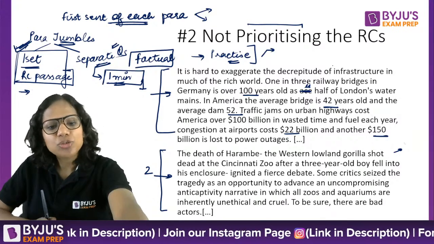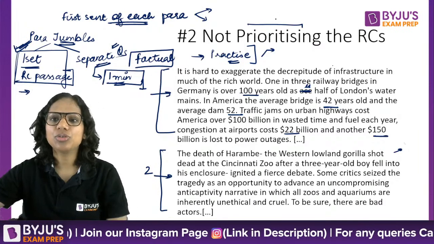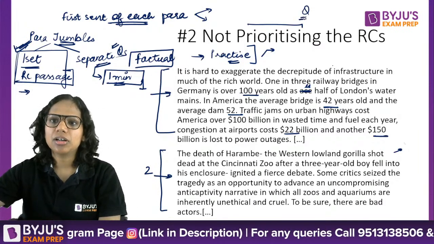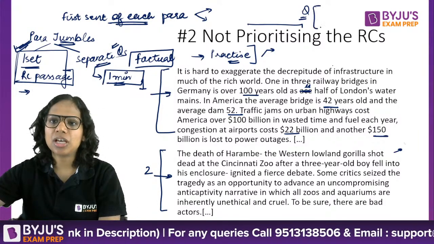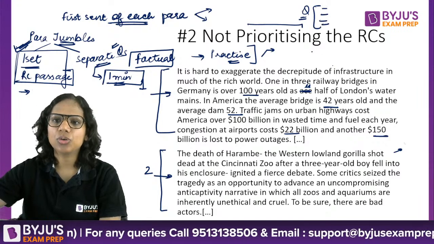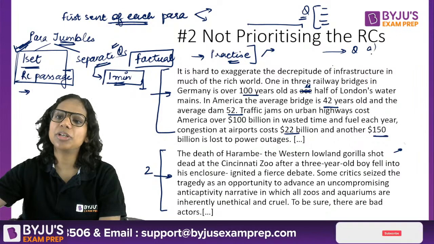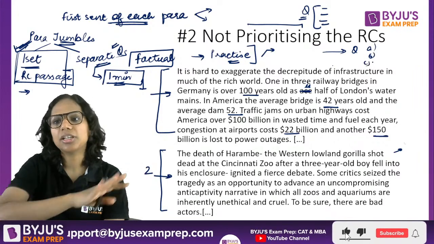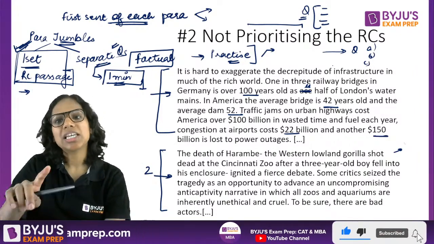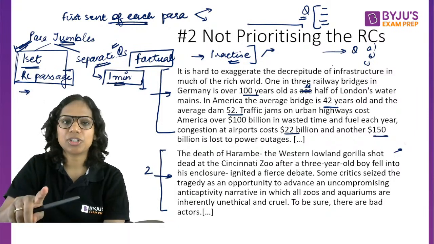See, sometimes options are given. Sometimes, after asking, let's say, a para jumble, in one of the 5, 6 questions, options will be given to you, right? Just like the one that I showed you. If that is the case, then it becomes a relatively easier question.